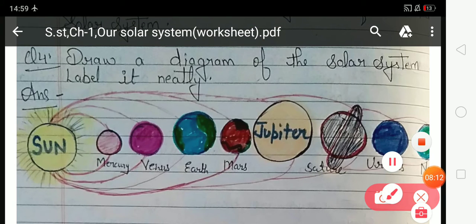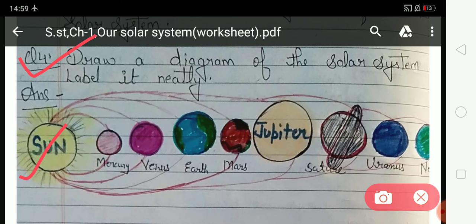Look at question number 4. Draw a diagram of the solar system and label it neatly. So students, in question number 4 you have to draw the diagram of the solar system and label it neatly. So look at the diagram. This is the diagram of the solar system. This is the sun. The sun is a star.